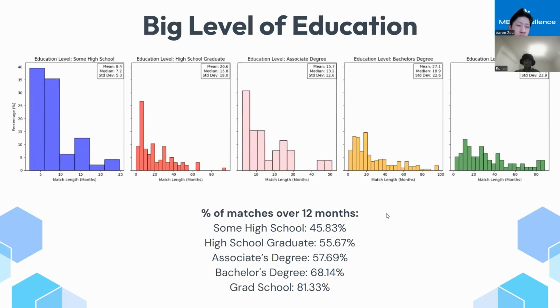Next, moving on to education, there is a strong trend between increased education level and increased match lengths. This is also reflected by the percentages.